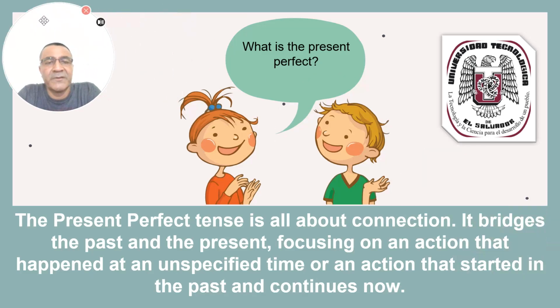The present perfect tense is all about connections. It bridges the past and the present, focusing on an action that happened at an unspecified time or an action that started in the past and continues now. That is present perfect.